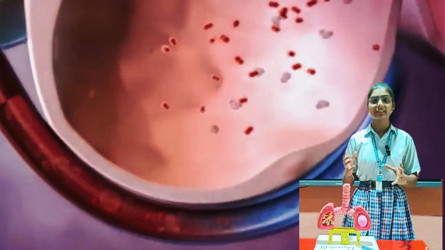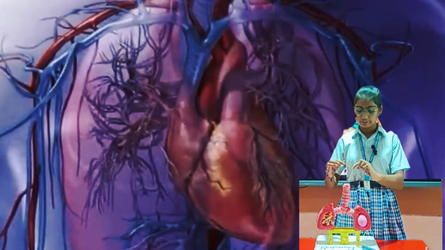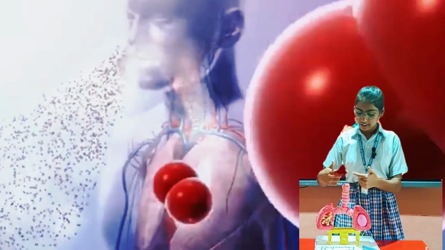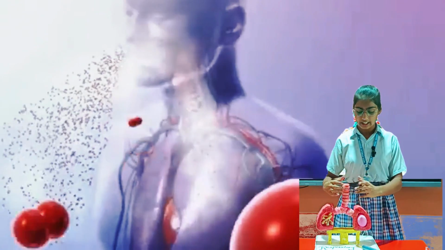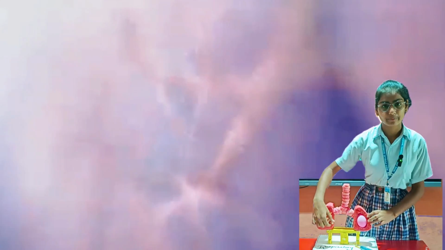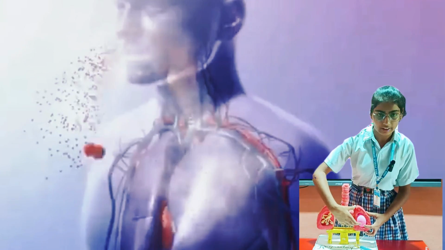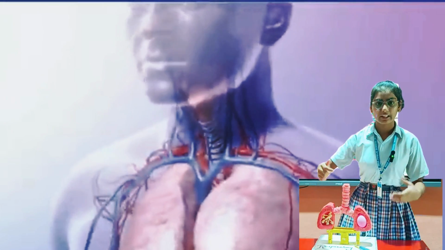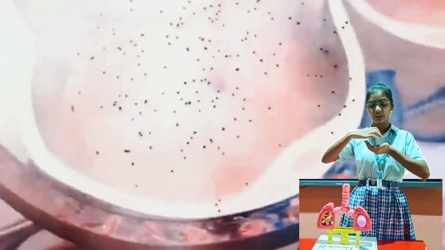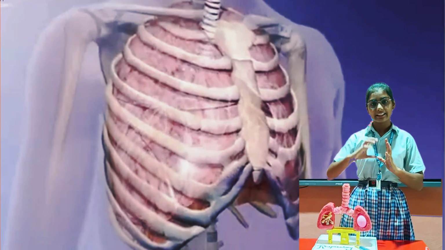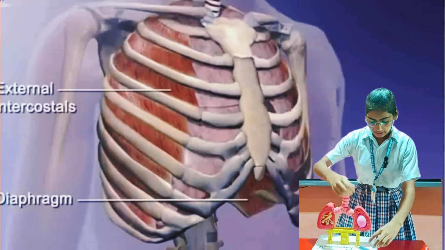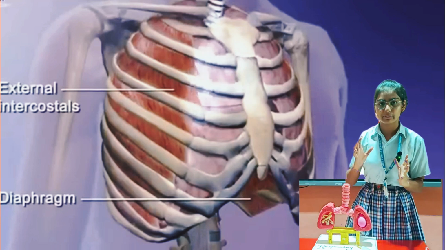Now first of all, what happens? The oxygen which we inhale will come up to the trachea through our nostrils, then pharynx, then larynx, then it will enter into the trachea. Now this oxygen will go through the bronchi, and after entering into the bronchi, it will come to the alveoli. Now in alveoli, what is there? This is the alveoli, and suppose this is the blood vessel. If this is the alveoli, then in the lower structure here is the blood vessel. The oxygen inside the alveoli will diffuse into the blood vessels and the CO2 will come out. So when oxygen enters the alveoli, its size will increase, and when CO2 comes out of this, its size will decrease.